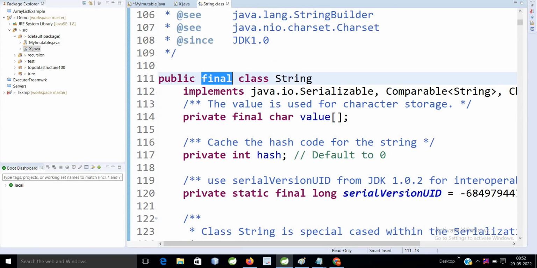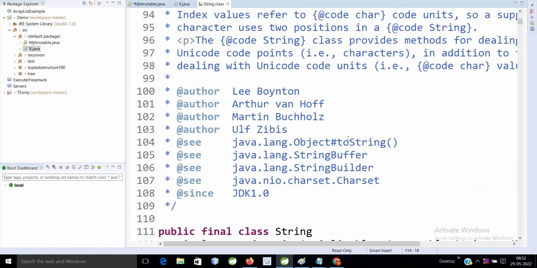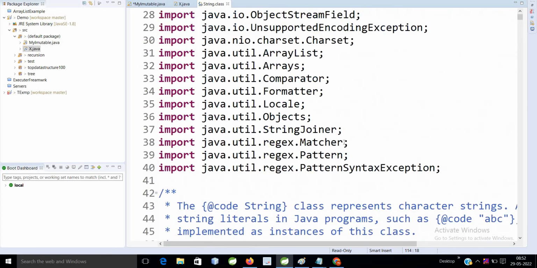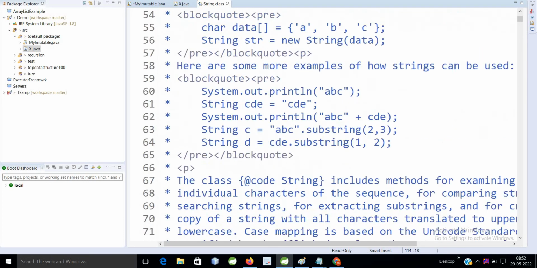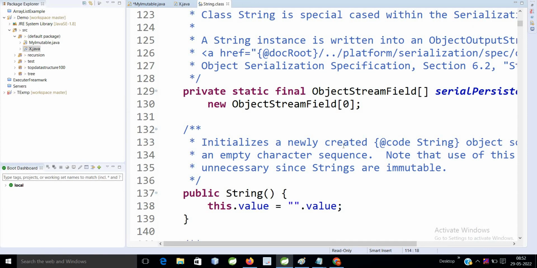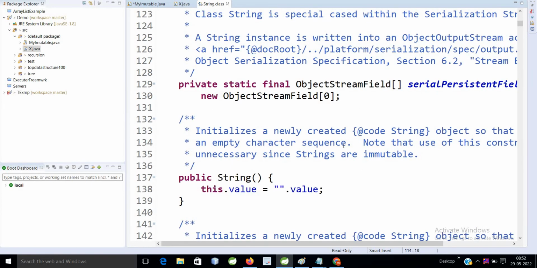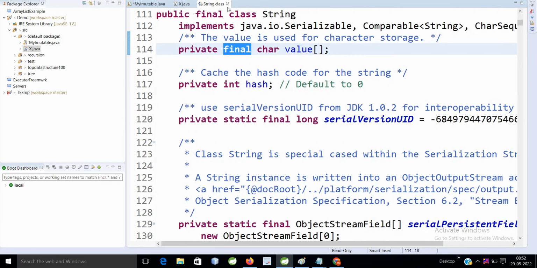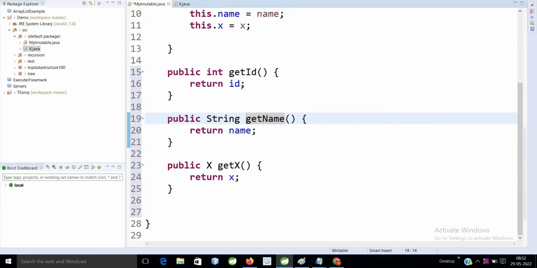Okay, it is a final class, and all the variables inside it are final. So the String class is fine, and int is primitive, so no need to worry about it.